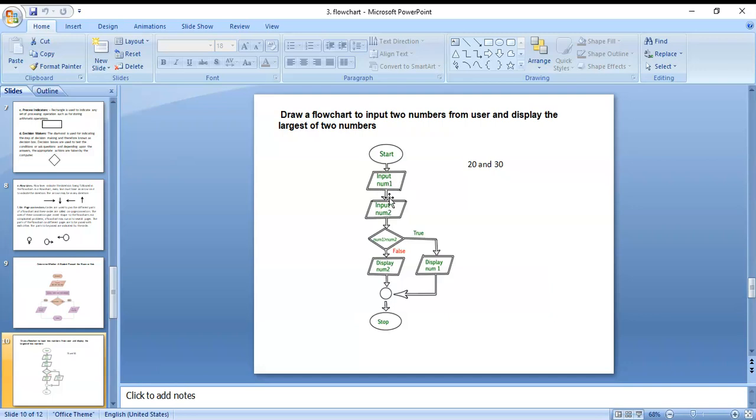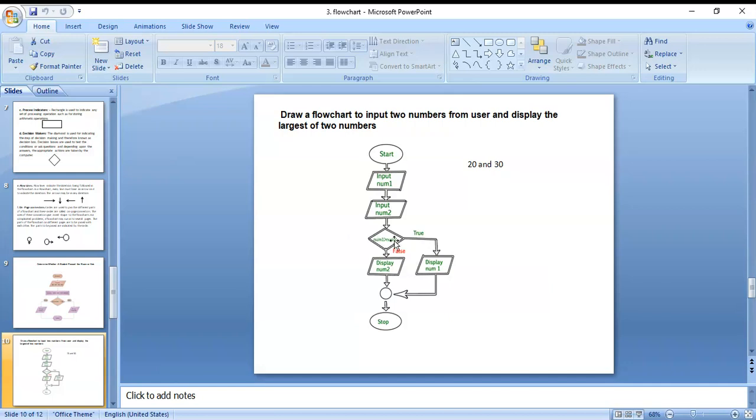Those two values are read using the keyboard, and then compared. If number one is greater than number two, the condition is true and number one is displayed.